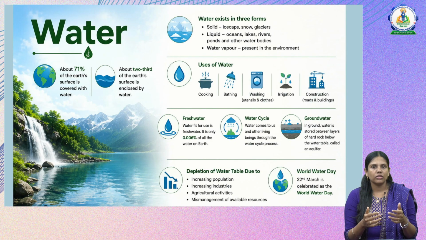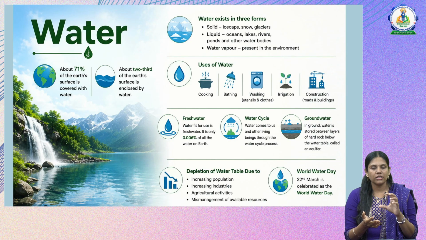And we know water exists in three forms, that is solid, liquid and water vapor, that is solid, liquid and gas. In the form of solid it exists in ice caps, snow and glaciers. In the form of liquid, oceans, lakes and rivers, ponds and other water bodies, and as water vapor in the environment. And what are the uses of this water? Cooking, bathing, cleaning, irrigation, construction. So everything in our life from morning to evening, we need water.